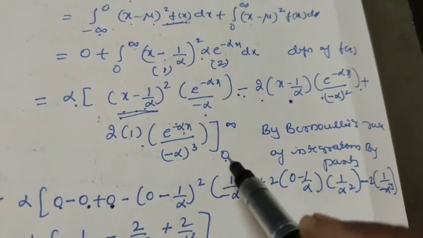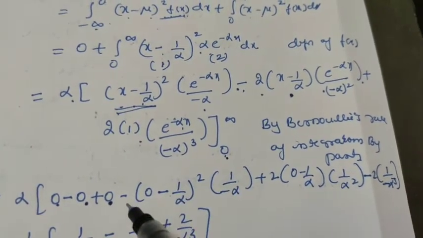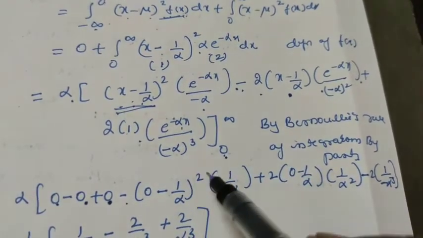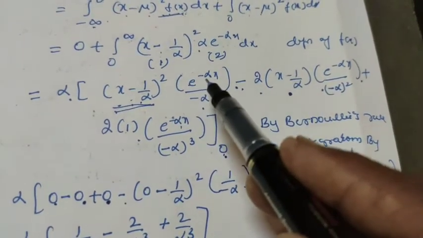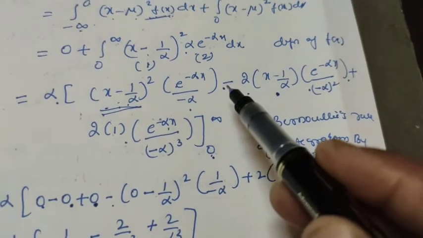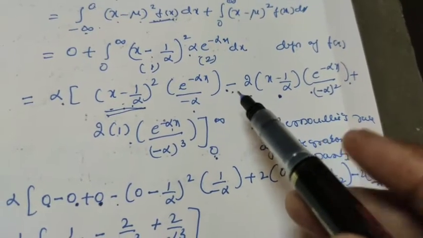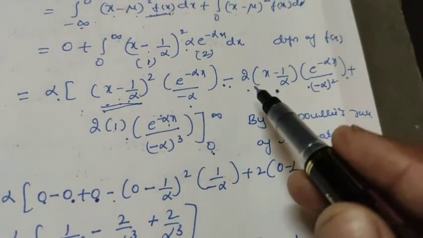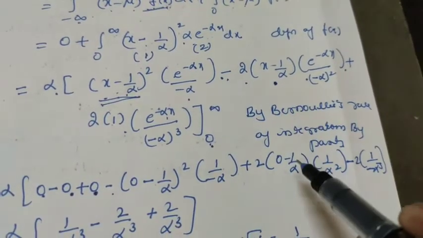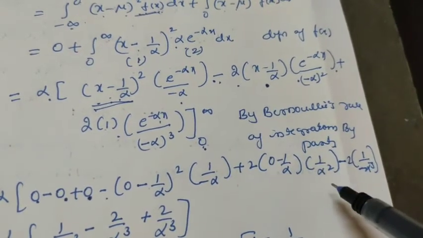When you substitute x equals 0, first is (0 minus 1 by alpha) whole square into e to the power of 0, which is 1, so 1 by minus alpha. Then when you put the lower limit, the sign of this term changes, it becomes plus 2 into (0 minus 1 by alpha) into e to the power of 0, which is 1, over alpha square.